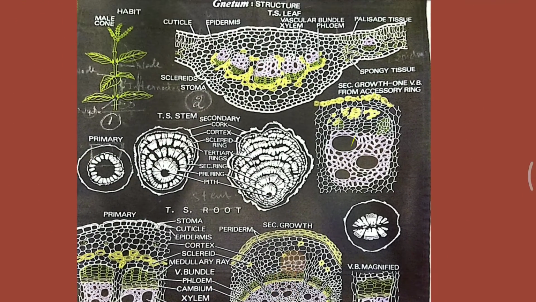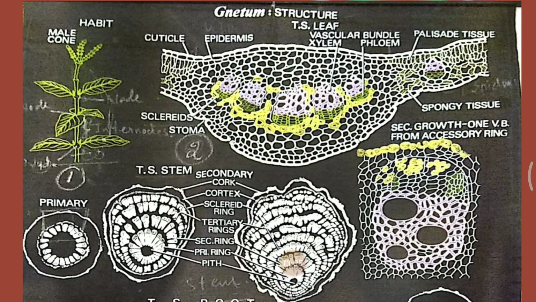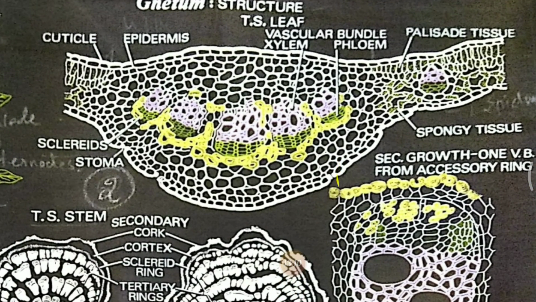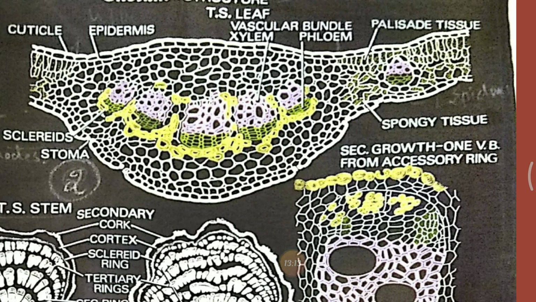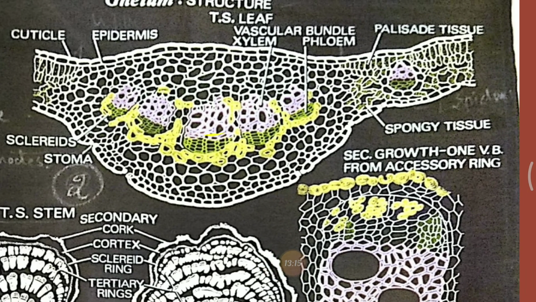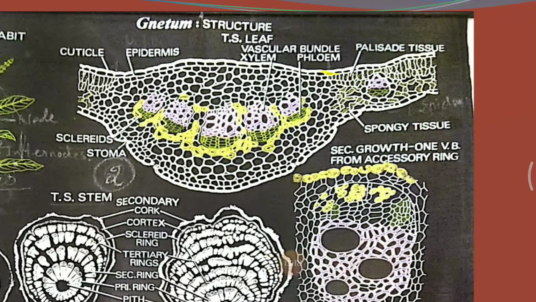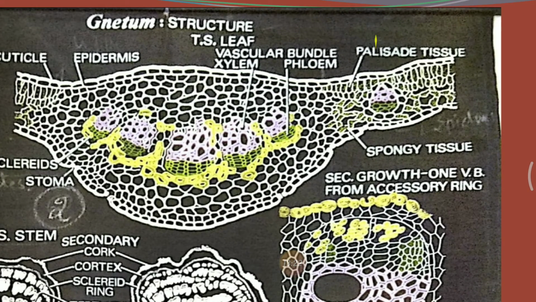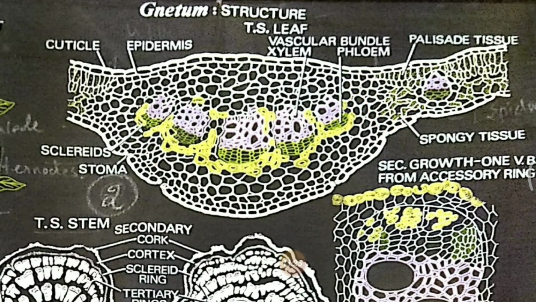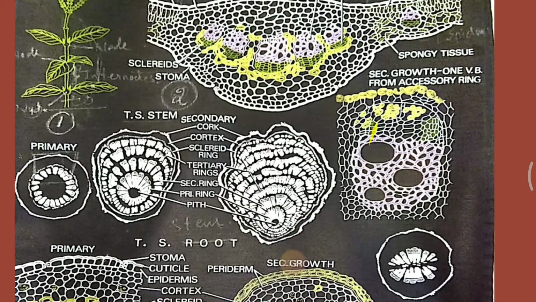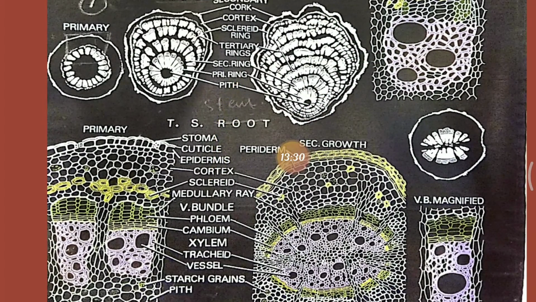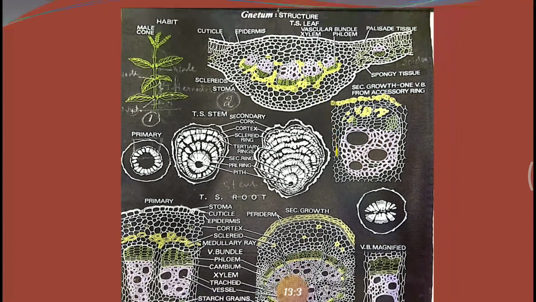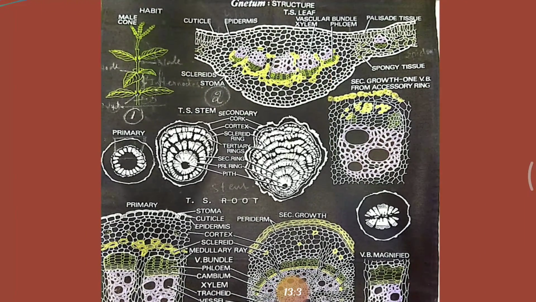Here it is a color picture. You can see in the chart very clearly the habitat, the arrangement of the leaf and the placement of the vascular bundle with the xylem and the phloem, and the middle cambium is also there. The thick cuticle is in the upper part, epidermis below that, palisade tissue and the spongy tissue or spongy parenchyma, and this is the primary root. We have not yet discussed that, and these are the colorful pictures we can see in the Cycas structure.